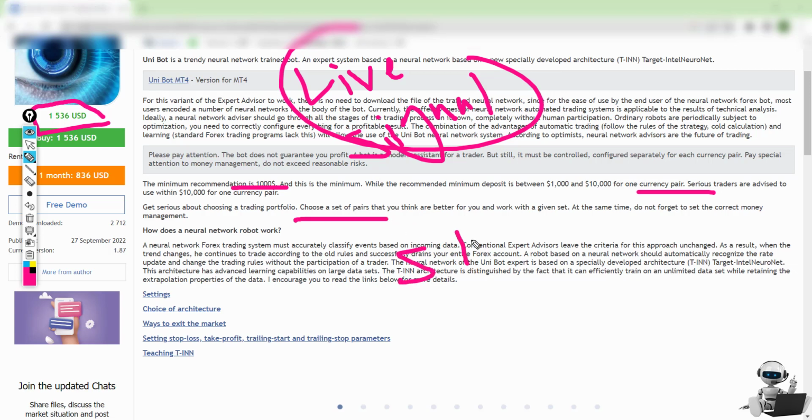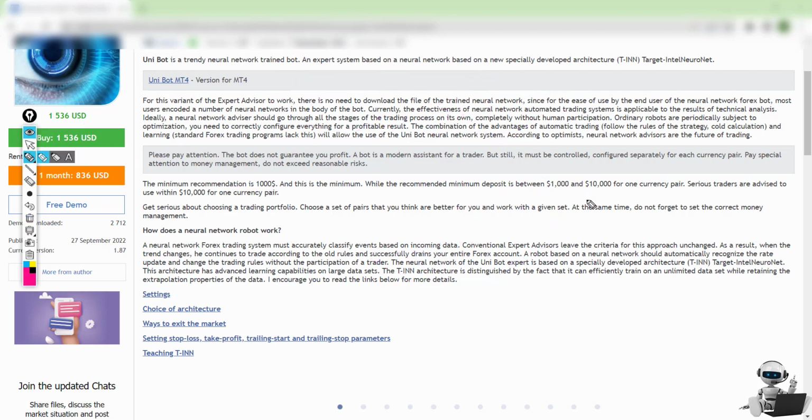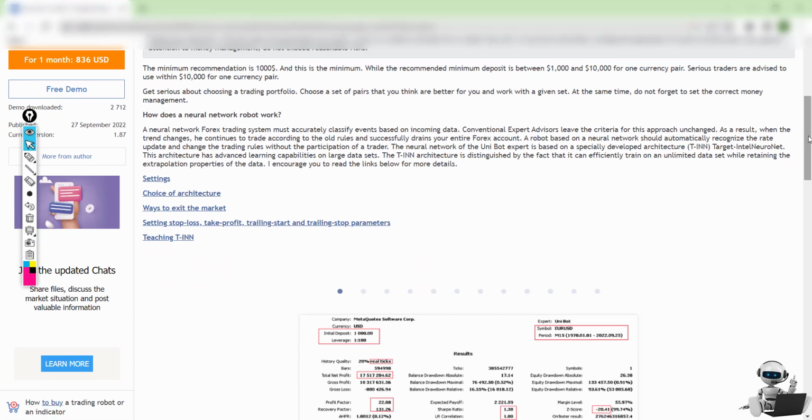But you have to study this EA, to be honest. It is not 100% ready. You have to be careful with your money management, because he is not revealing too much. It gives you the settings, the architecture, and a way to exit the market. So maybe you need a manual at least at some point in time, so you have to read all of this.